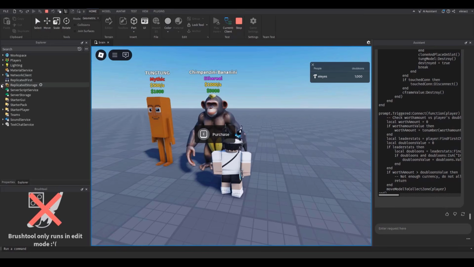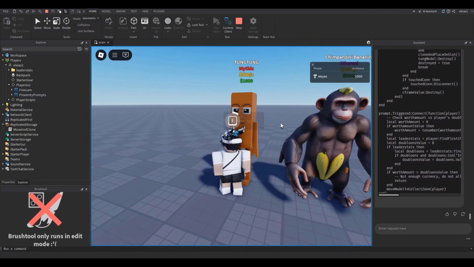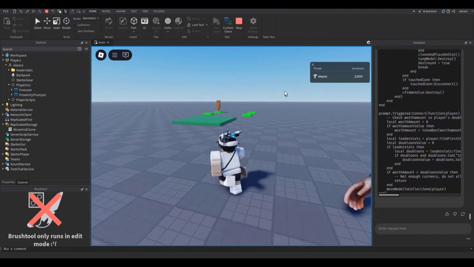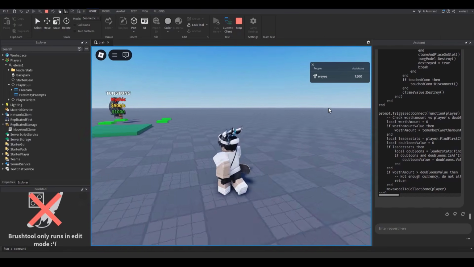Okay, there you go. Before I make it so this pop-up shows when I buy something, I made it so the AI doesn't purchase it if I don't have enough, but it will purchase this one because I do have enough. Okay, I bought it, and there you go. Now I have enough. Now that I have this Brainrot, I just have to wait till I get 5,000 to buy this one. There you go. Now I have 5,000. Now I should be able to buy this one. There you go. It took my money as well.